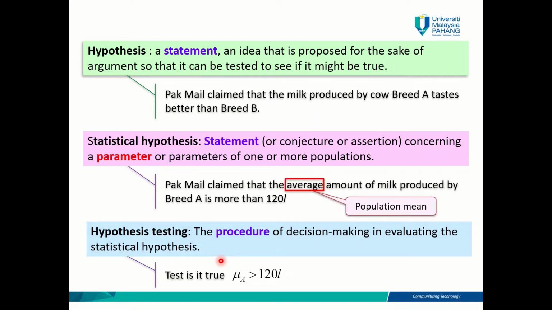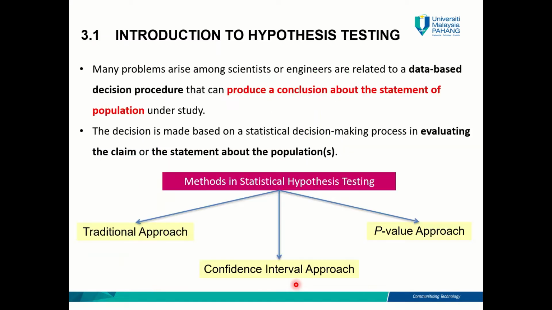For example, in the case of Pak Mail, because he is concerned about the population mean, if he were to conduct a hypothesis testing to test his claim, he will need to test whether it is true that the mu of breed A is greater than 120 liters. This is an example of how to conduct hypothesis testing. Of course, I'm going to explain more details soon. Let's go to the next slide.